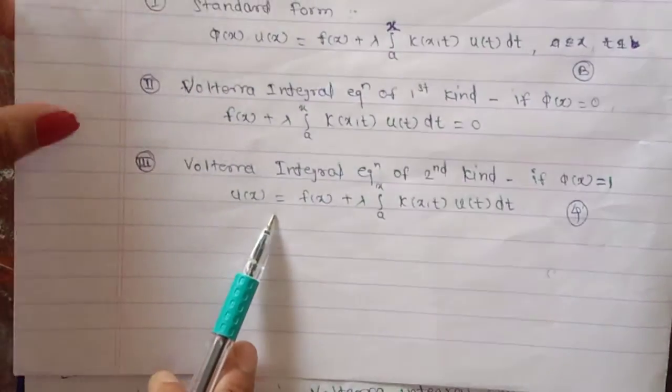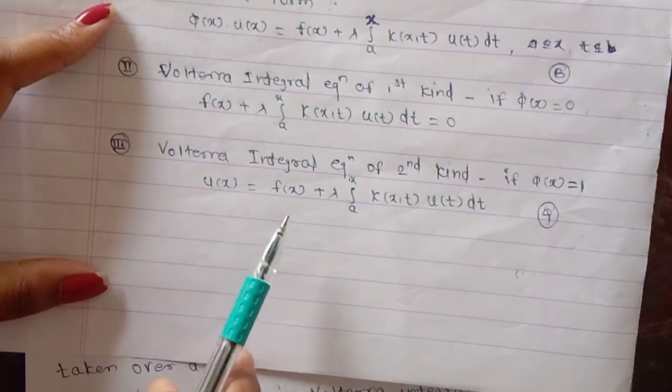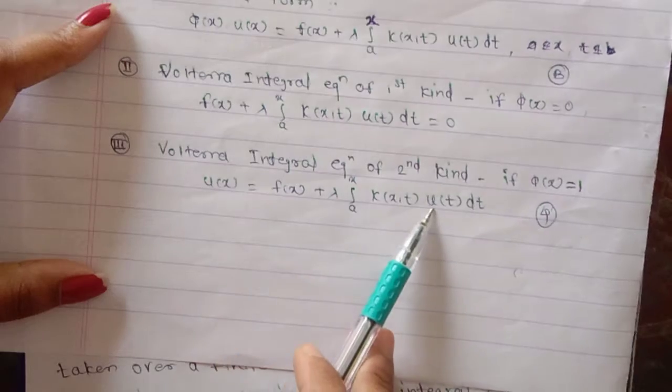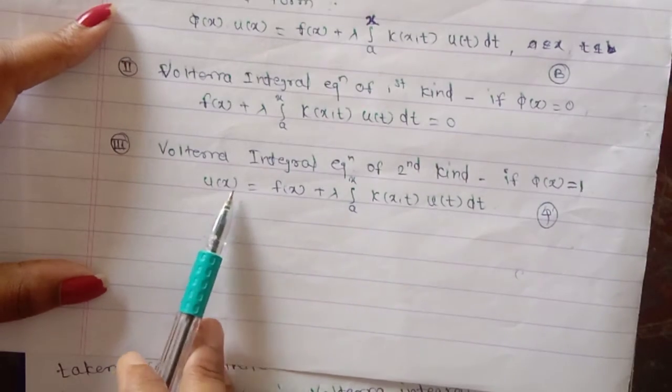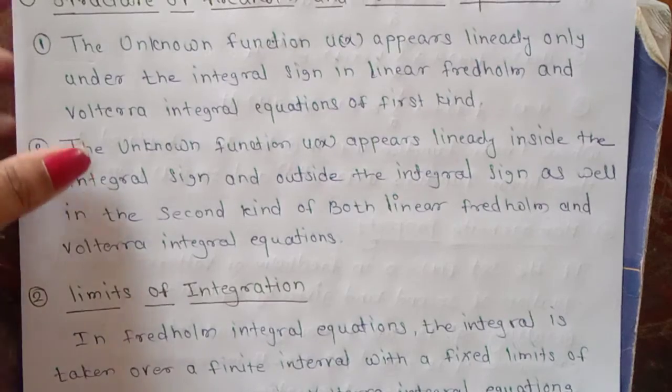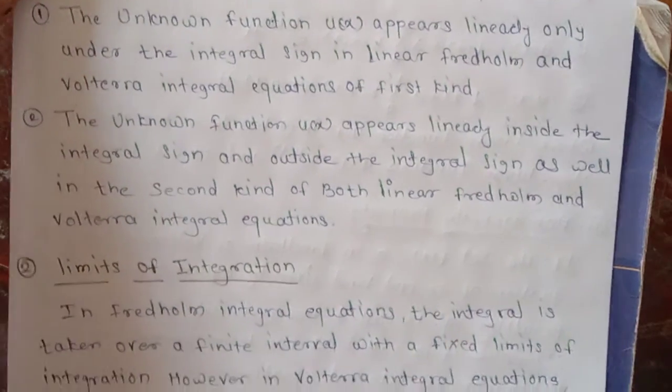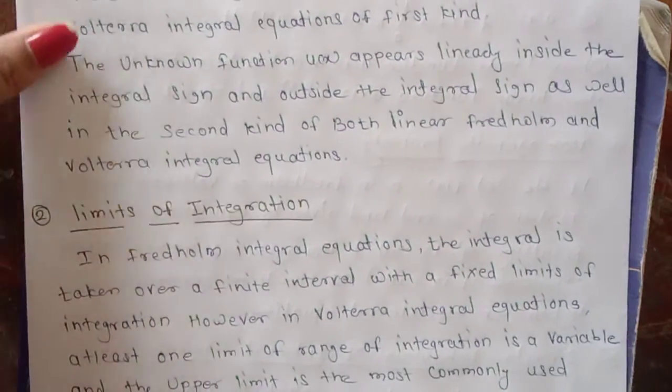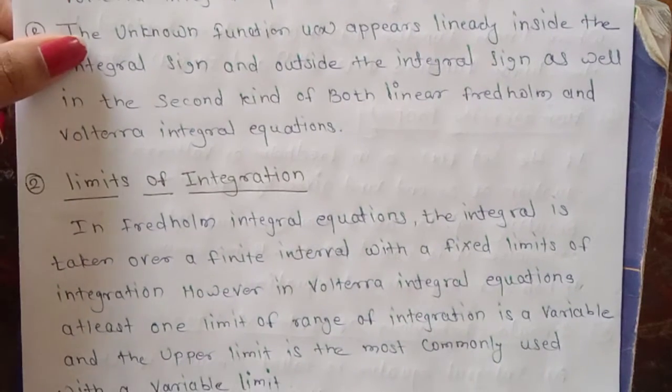Here the unknown function u of x appears inside the integral sign as well as outside the integral sign. Also in the Volterra integral equation, the unknown function u of x appears inside the integral sign as well as outside the integral sign. So these are about the structure of the Fredholm and Volterra integral equations. Then the second is limit of integration.